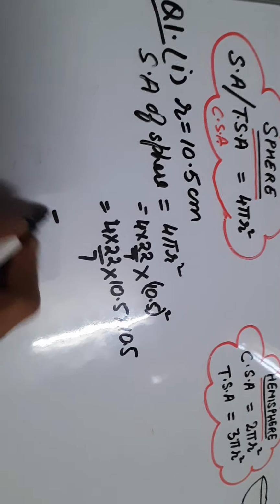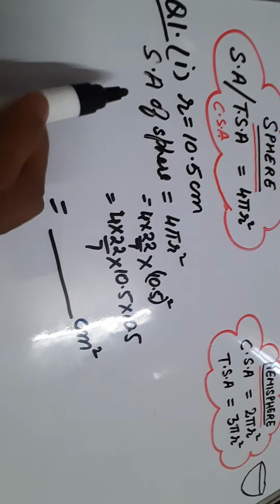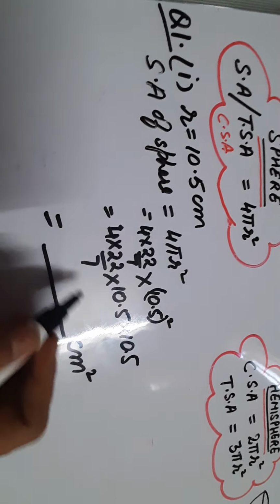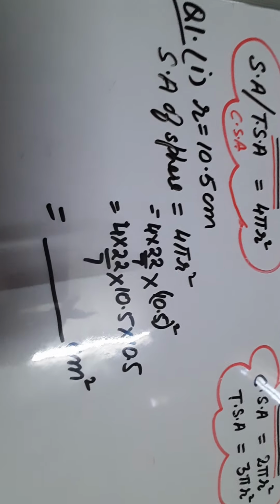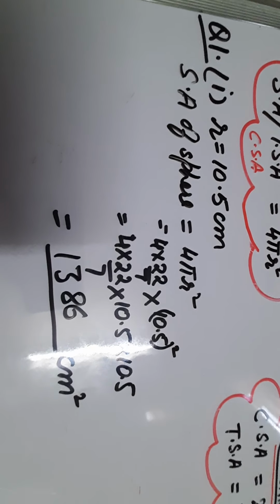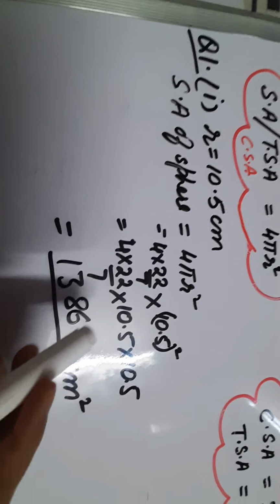By solving it, we'll get the area in centimeter square. Any area is always calculated in terms of square units, okay? So let us solve it and get the answer. By solving it, you will get the answer as 1386 centimeter square. So dear students, similarly do the remaining 2 parts yourself.